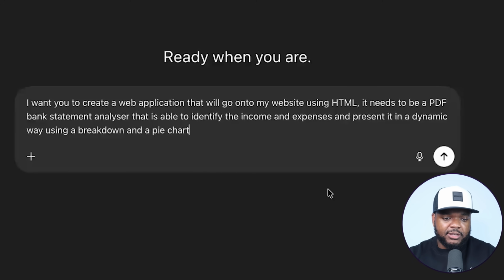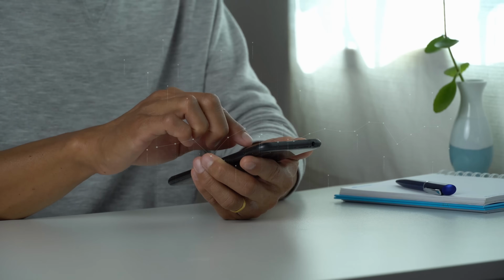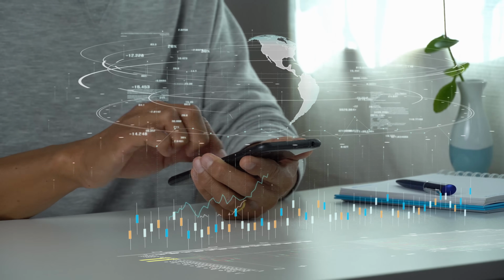And just to make sense of this, what I'm basically doing is building an application that I'm going to put onto this new website that I just built. And it's going to be an app that people can use for completely free. It's also going to potentially get ranked in the Google search results. And the point of it is that people are going to search for it, they're going to use it. And when they use it, they're obviously going to be on my website and they're going to see all of the other digital products that I've got listed.